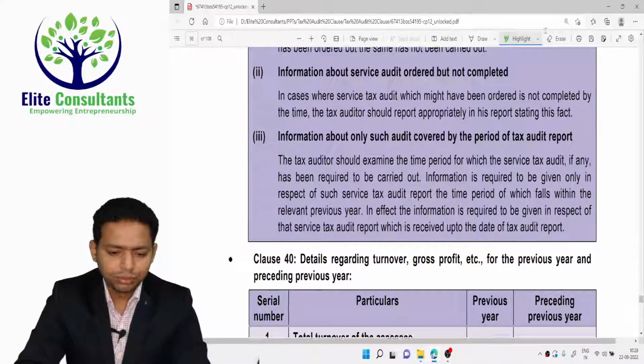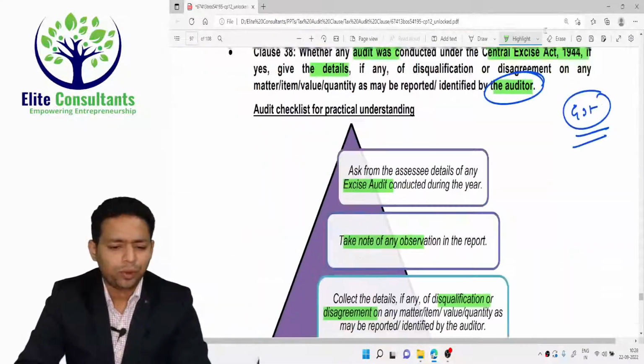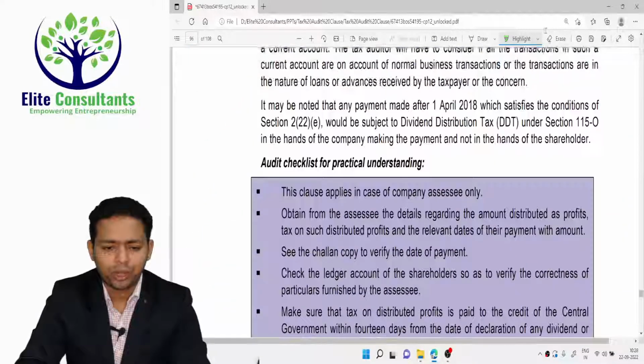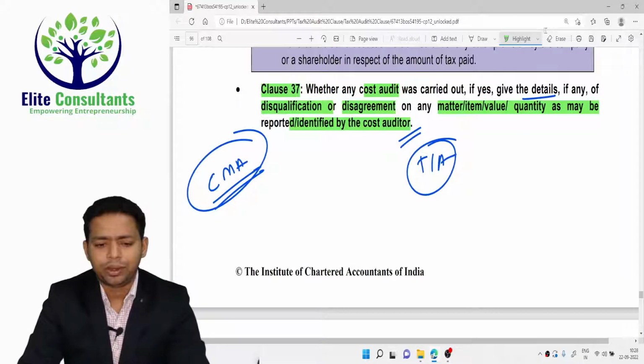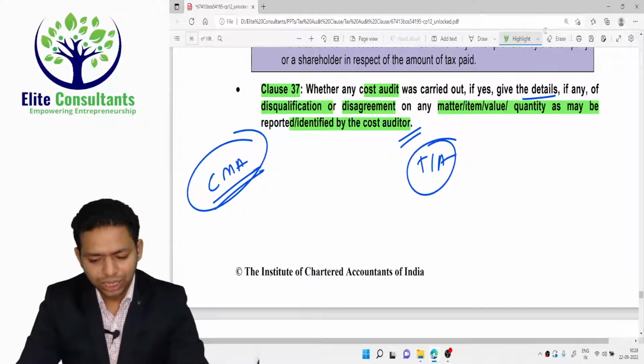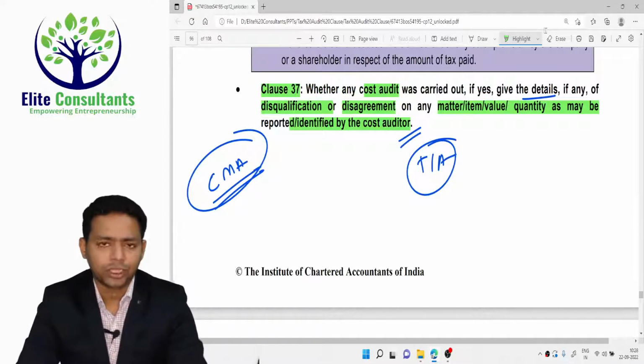I guess these are the clauses. I don't think you would have done the reporting in these clauses at any time, because these clauses are applicable only very exceptionally. So I'll cut my discussion here and we'll discuss the next clause in the next lecture.